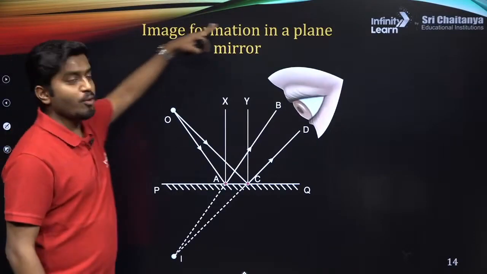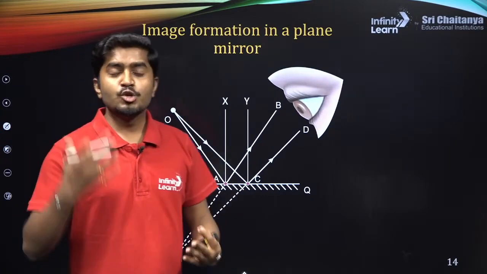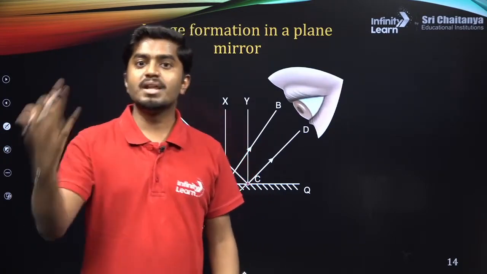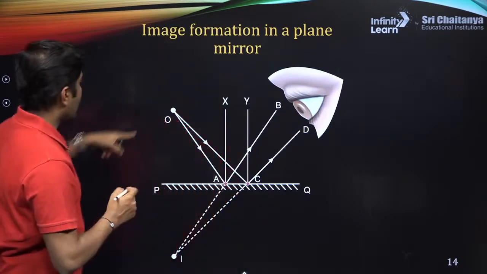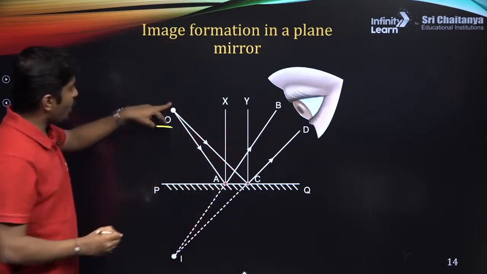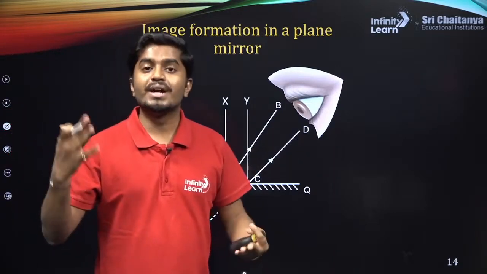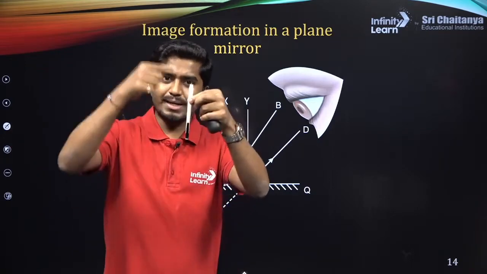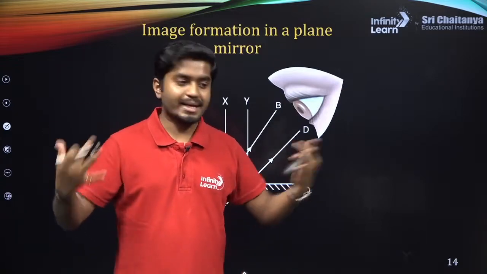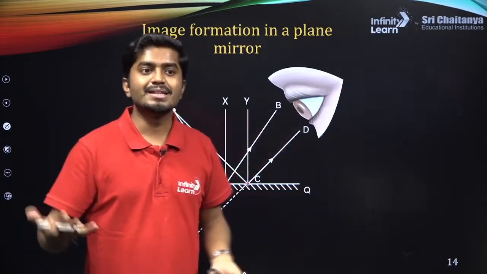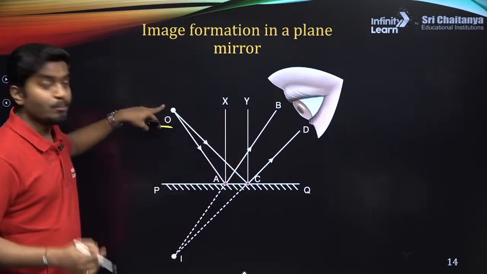Now, the image formation in a plane mirror. You see this plane mirror. Till now I am saying you can see your image in the mirror, but do you know how the image is formed? Let's consider a point object. This O is the object, a point object. You can extend this to a one dimensional object like a pen, or two dimensional like paper, or three dimensional like humans or animals. Let's start with the zero dimension, which is our point object.